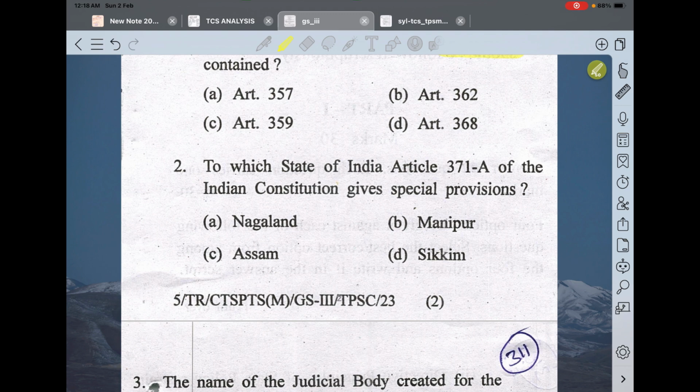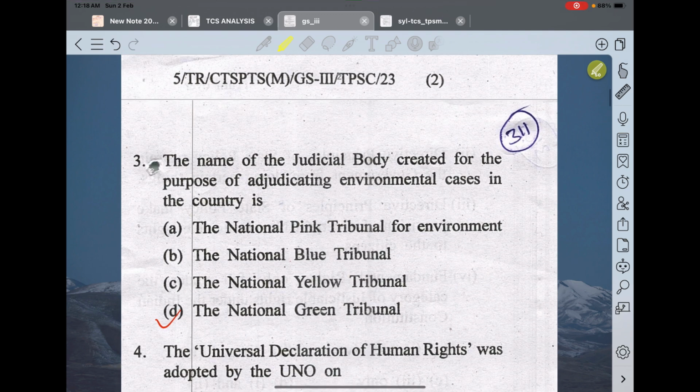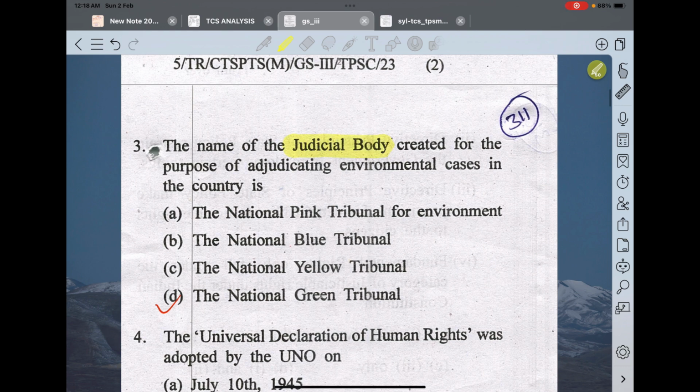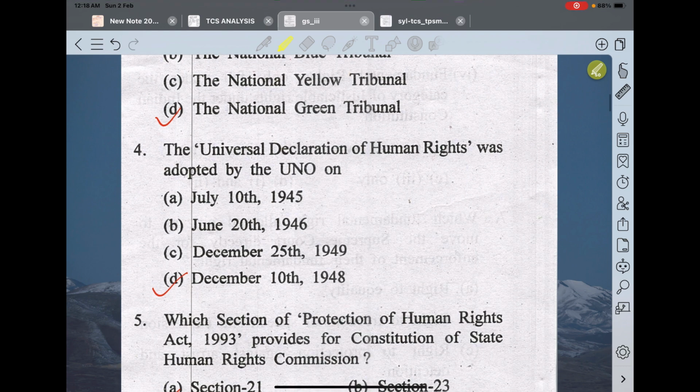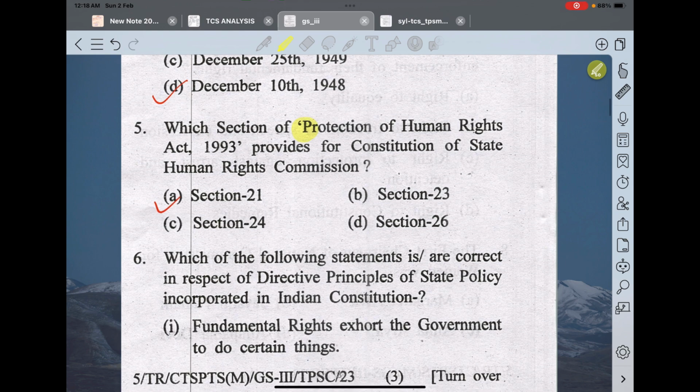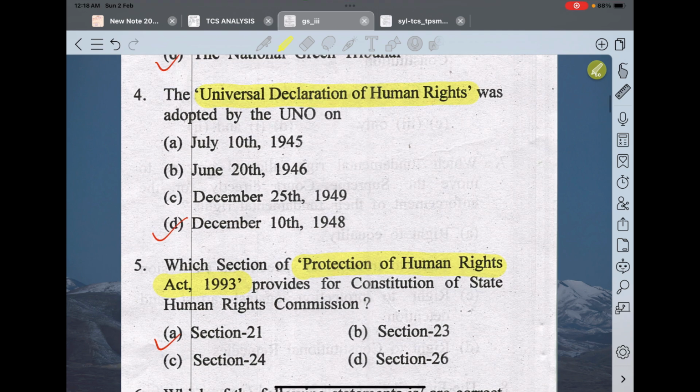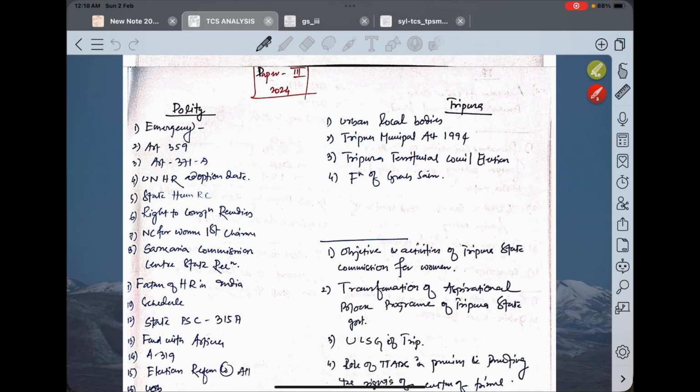Next question, the topic of that question is Article 371. Next, they are asking a question on the judicial body adjudicating environmental cases. Then the Universal Declaration of Human Rights, Protection of Human Rights Act 1993. So in this way you will identify the topics and write them down somewhere.